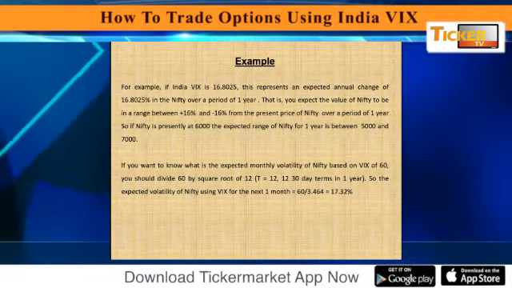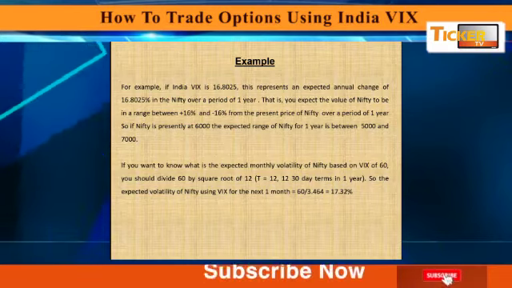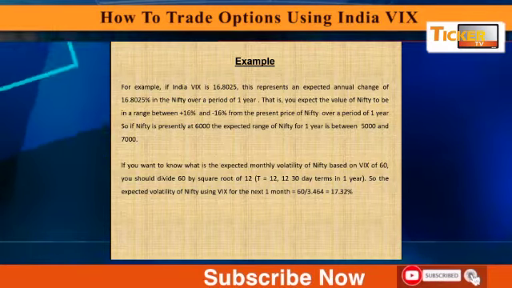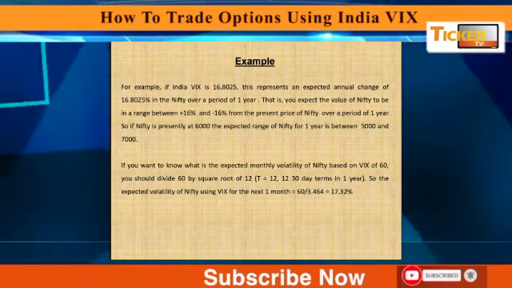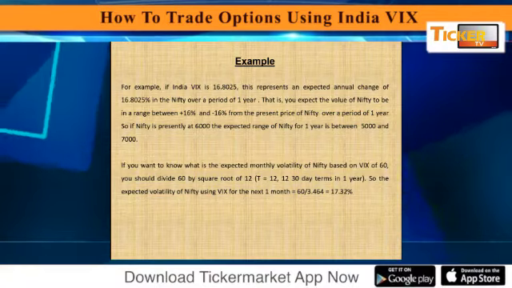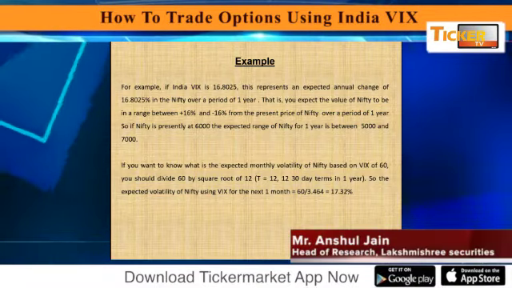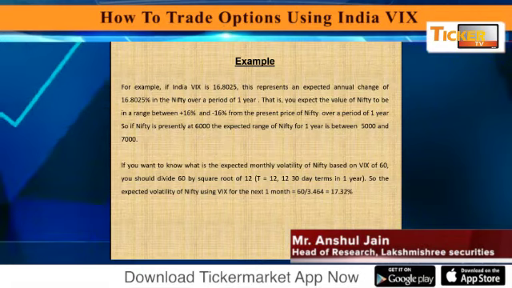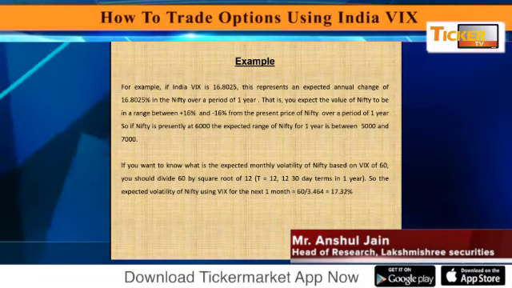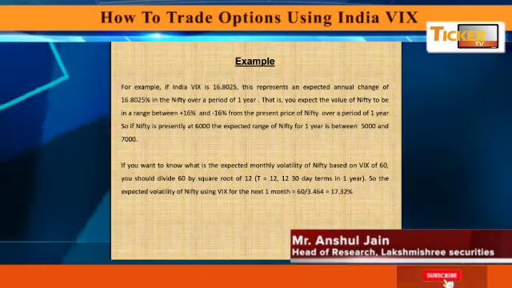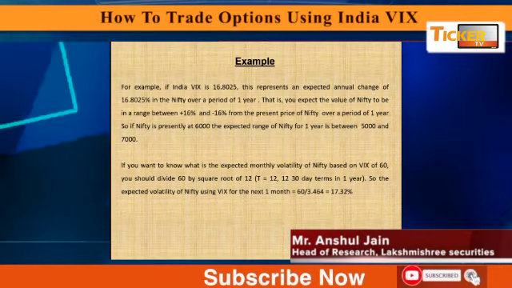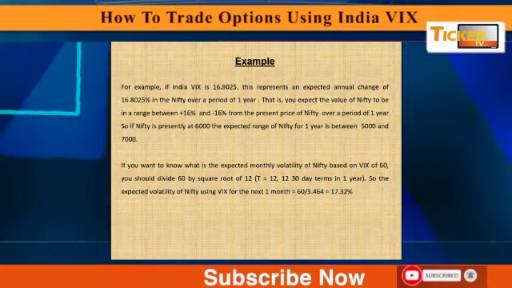And if you divide that by the square root of 12, you'll get the monthly expected volatility of the particular share. So I hope with this video you are clear on how to use the volatility index and what it is. Now you can trade option selling very easily using implied volatility.